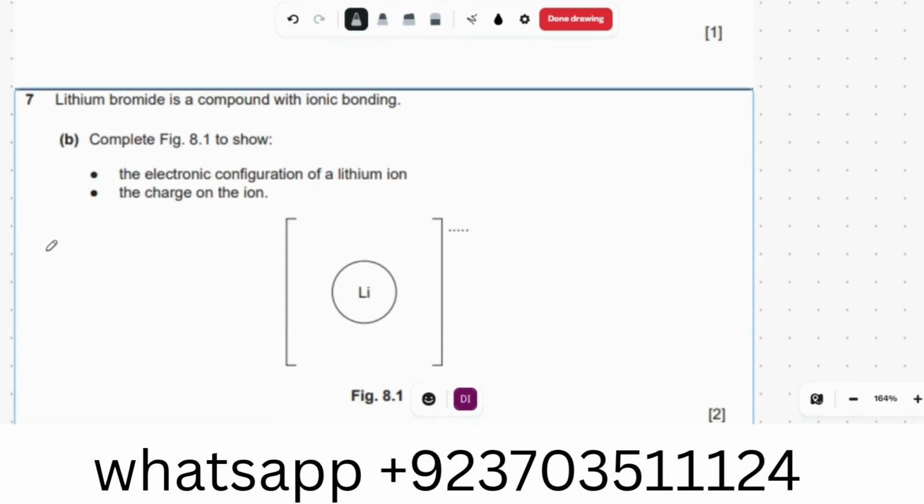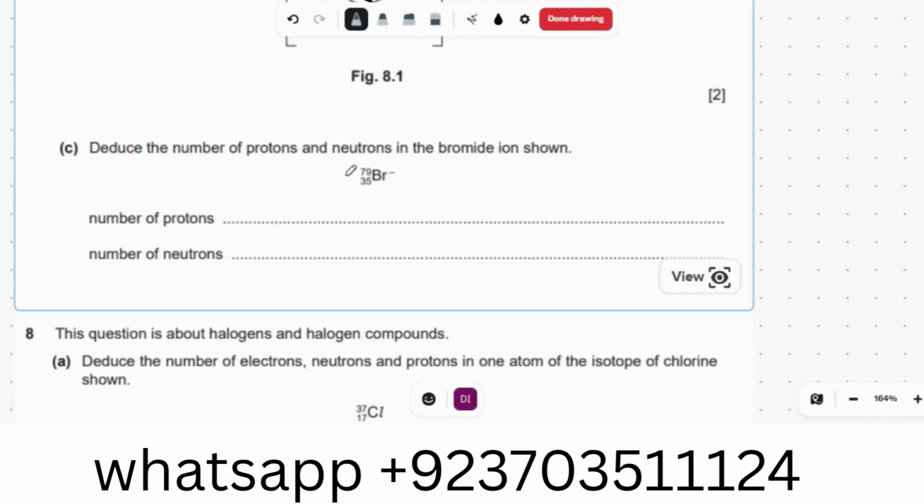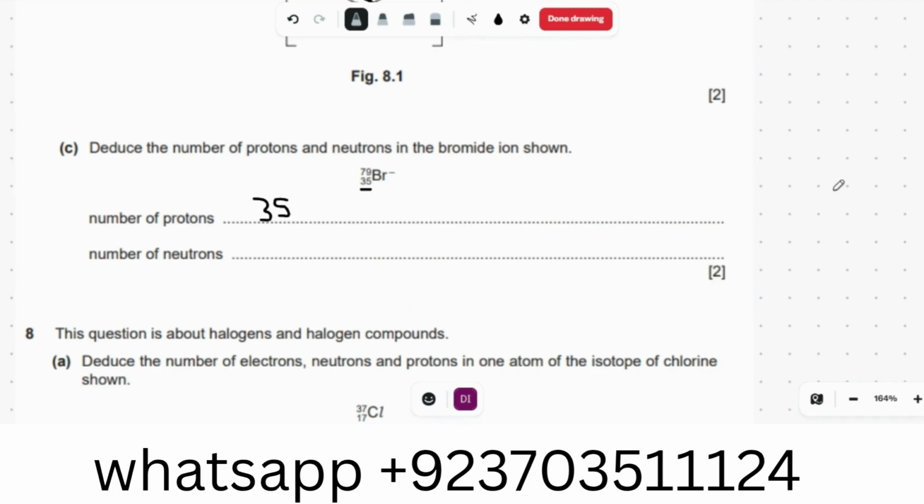Okay, now lithium bromide is a compound with ionic bonding. Lithium will have a +1 charge and it will have 2 electrons, because lithium has a total proton number of 3 and electron number of 3, and it will lose 1 electron to get a stable position. Okay, so deduce the number of protons and neutrons in the bromide ion. So the proton number is simply 35. And the neutron number is simply the upper number minus the lower number, 79 minus 35, which equals 44.